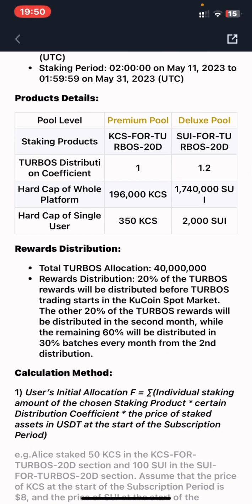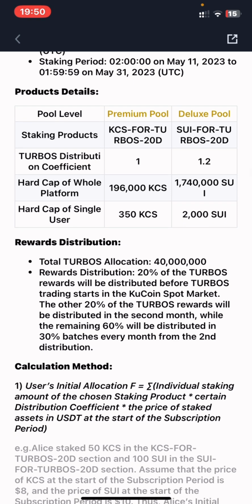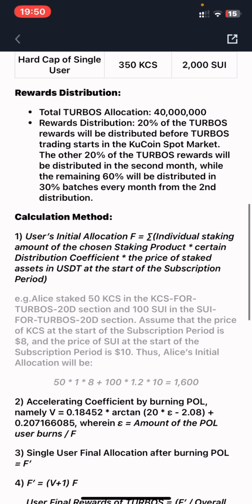And reward distribution, total TURBOS allocation 4,000 of this allocation of the token. That's what is being allocated for this BurningDrop. And reward distribution, 20% of this TURBOS reward will be distributed before TURBOS trading starts in KuCoin spot market. The other 20% of this reward will be distributed in the second month, while the remaining 60% will be distributed in 30% batch every month from the second distribution. So that's all you need to know about this.